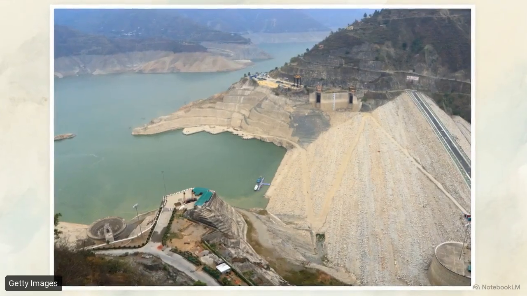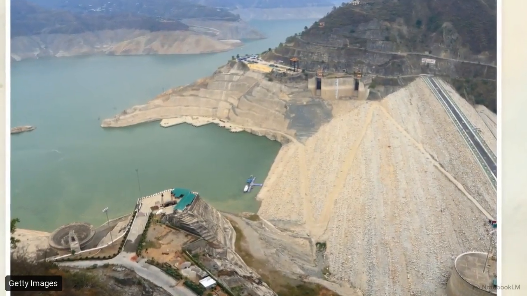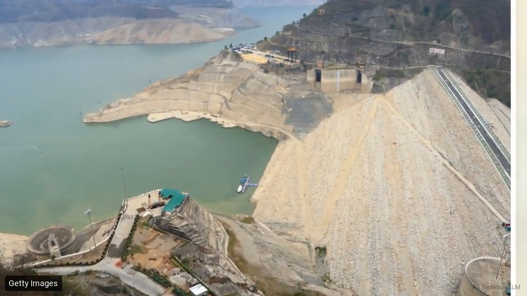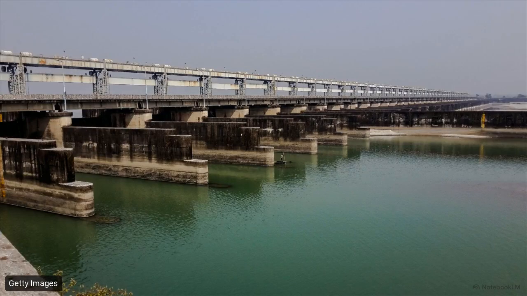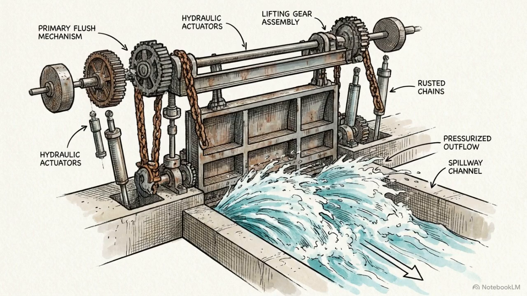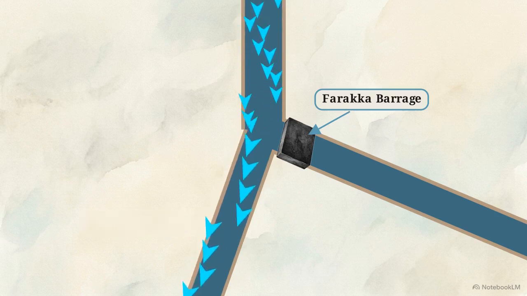Because Tehri is located above the Dev Prayag junction, it sits strictly on the Bhagirathi River, barricading the mountain gorge before the Ganga is even formed. Further downstream in West Bengal, the Farakka Barrage sits at the junction where the river splits into the Padma and the Hooghly. This structure functions as a specialized artificial flush. It diverts water from the main channel to blast built-up sediment out of the Hooghly branch.